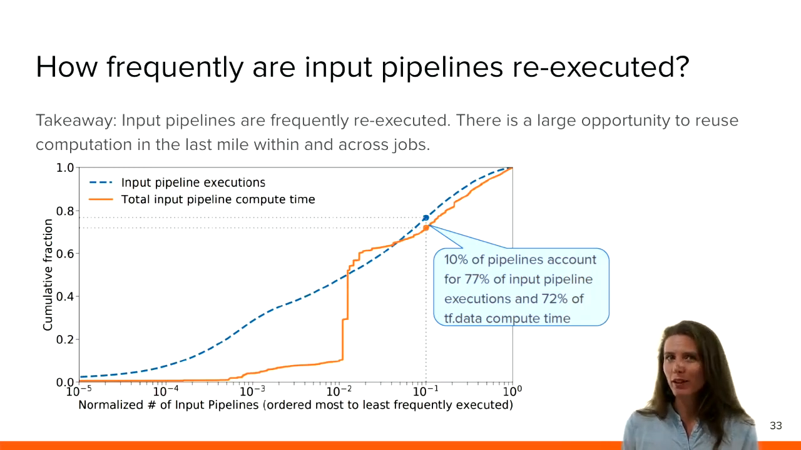And what's remarkable here is that in our study, 10% of input pipelines accounted for 77% of input pipeline executions and over 70% of the total compute time spent in tf.data. So there's a few heavy hitters that would be very good to identify automatically and reuse the computation from their input data pipeline as opposed to re-executing it each time.